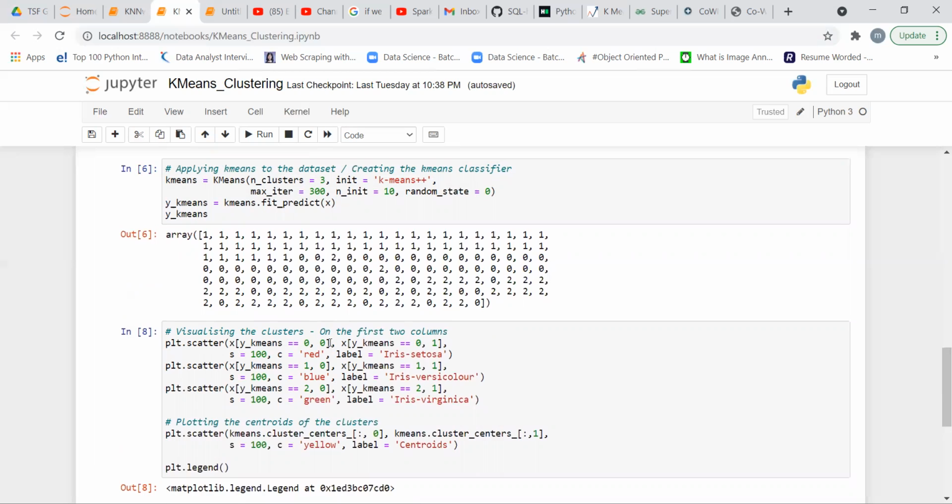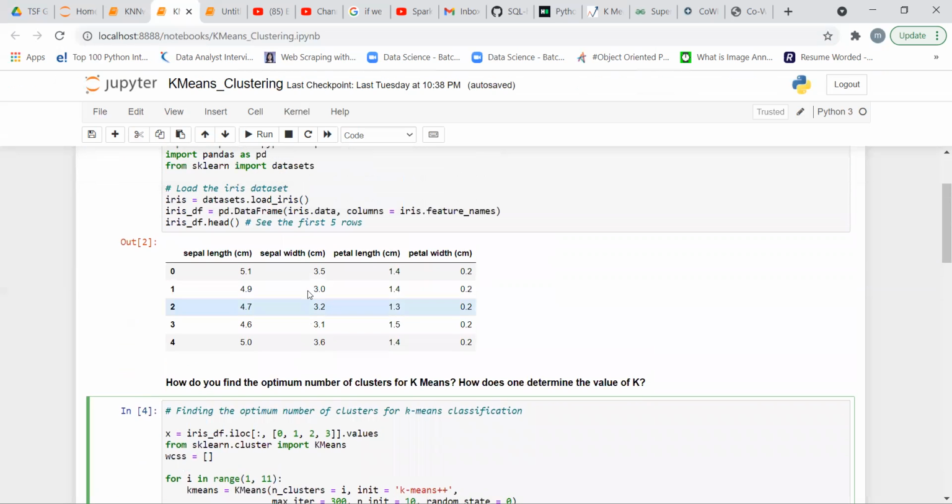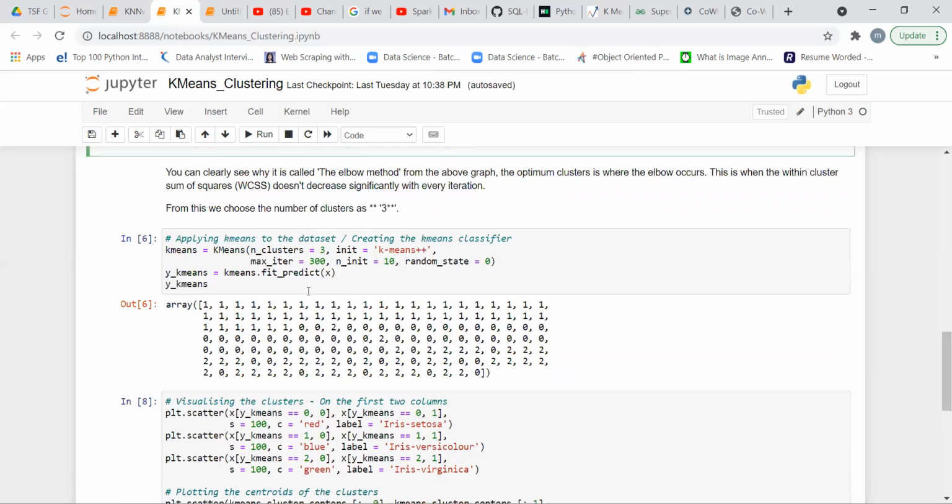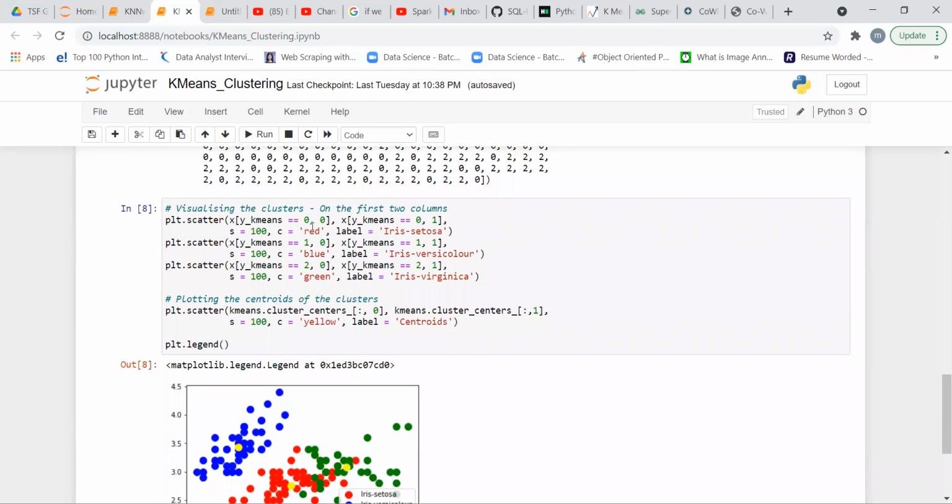We use an x parameter and a y parameter. We have 4 features: sepal length, sepal width, petal length, and petal width.